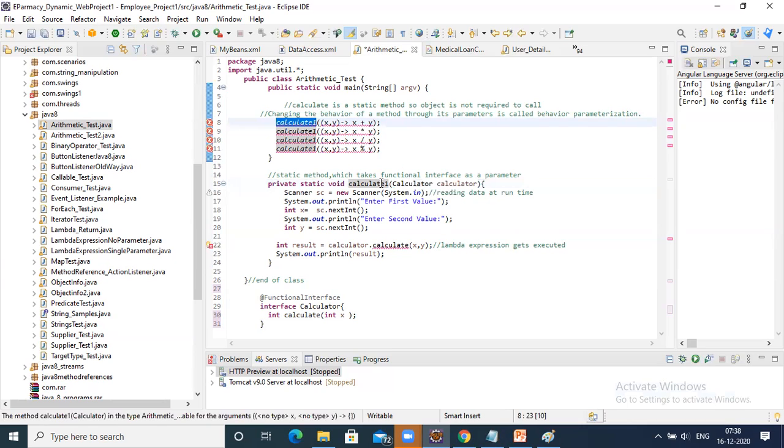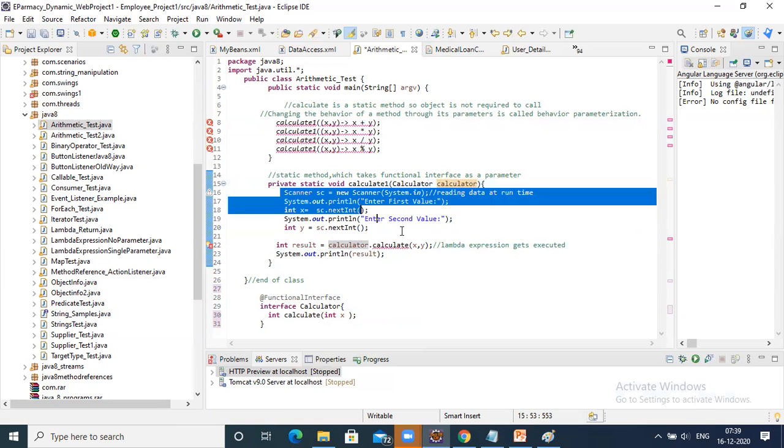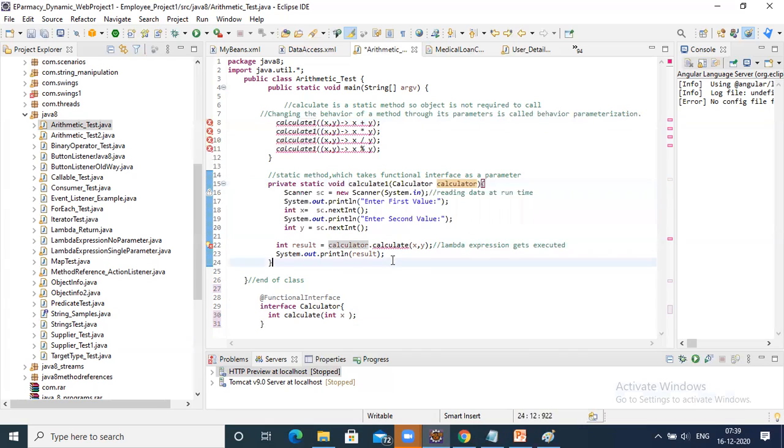Calculate one, okay. It will come here, calculate one, from line number 8 it will come to line number 15. Inside the 15 we are saying calculator interface. Now here it will see it is not matching, it will give the exception. Dot calculate, sorry, here. From here it starts working this way, till here it will take no issues. But here when it says two parameters, then the original problem comes.